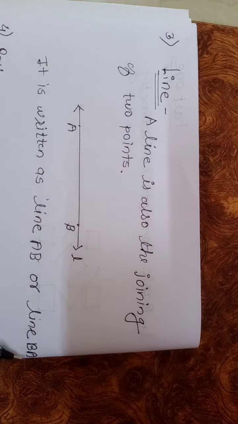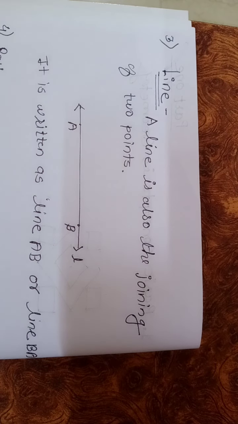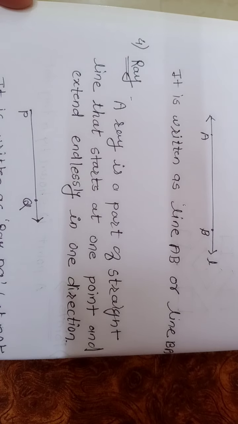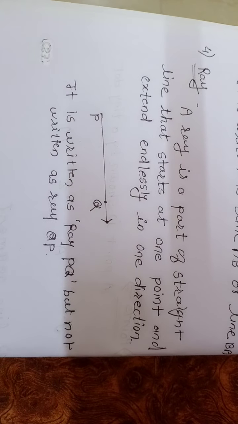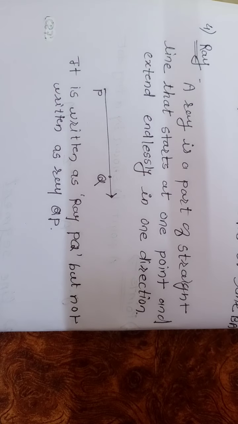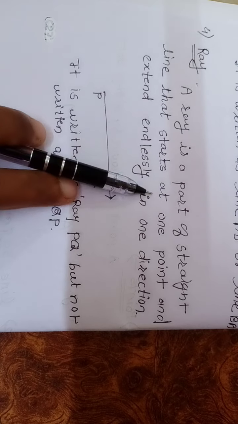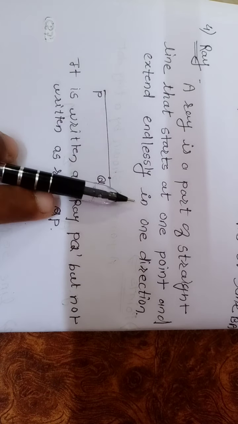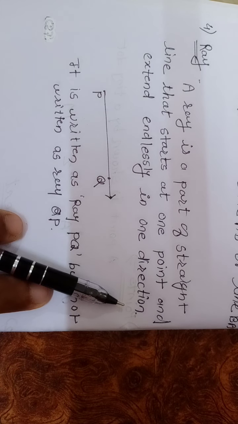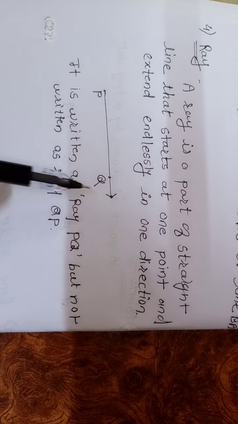Got it, students? So, we move forward to the next concept, that is ray. A ray is a part of a straight line that starts at one point and extends endlessly in one direction. A ray is a part of the line.